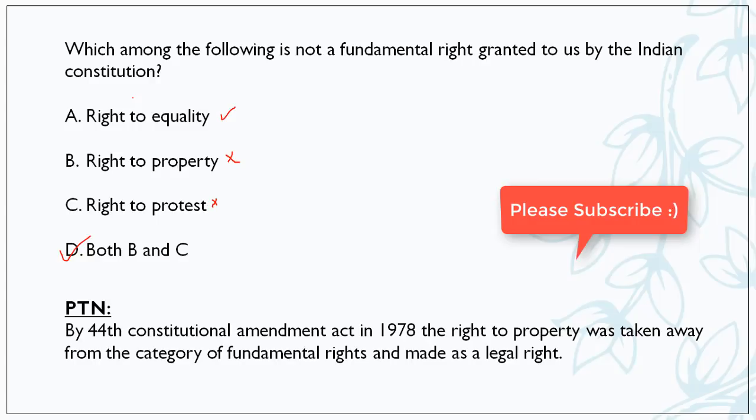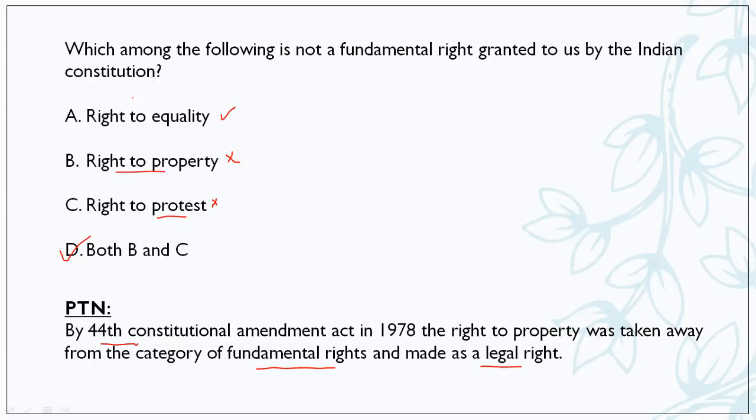By the 44th Constitutional Amendment, another important amendment, in 1978, the right to property was taken away from the category of fundamental rights and it was made a legal right. So right to property is a legal right that the government cannot deny, that you should not buy property. So it's a legal right but not a fundamental right. And right to protest, friends, we have the freedom to peacefully protest, but we cannot say that it's a fundamental right. ठीक है, तो आंसर होगा हमारा both B और C.